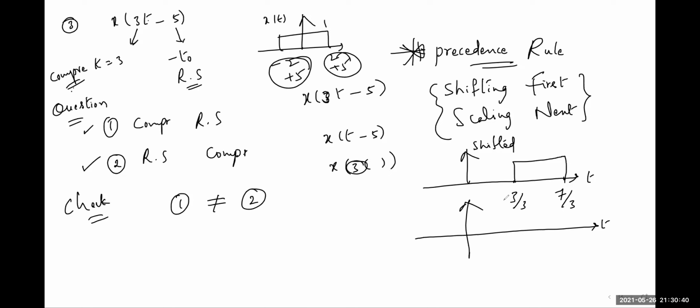The first instant is 1 and the next instant is 7 by 3. 1 to 7 by 3 means 2.3 something. So this is the scaling of the shifted version. This is the signal x of 3t minus 5. The first signal definitely is not equal to this wave.